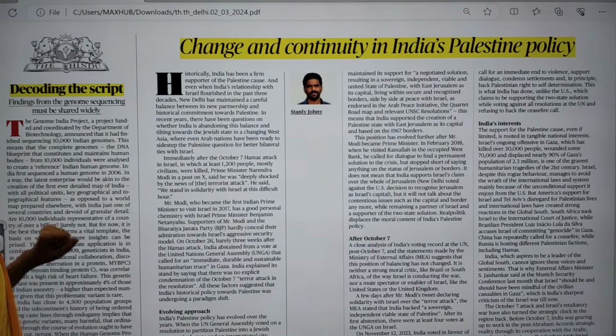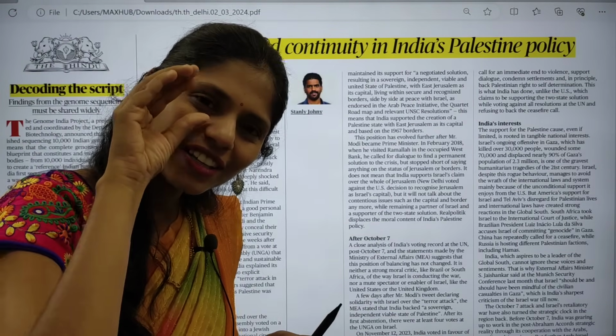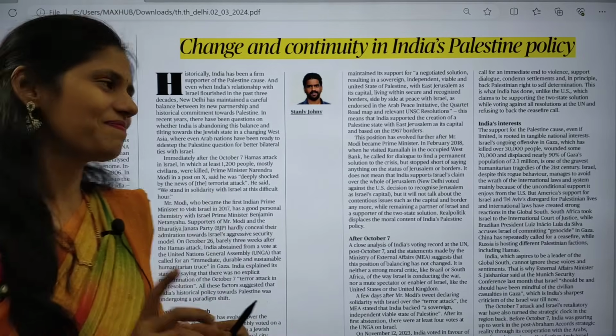And today is Saturday, so there is no opinion page, there is no text and context. You will have less burden on the newspaper today.